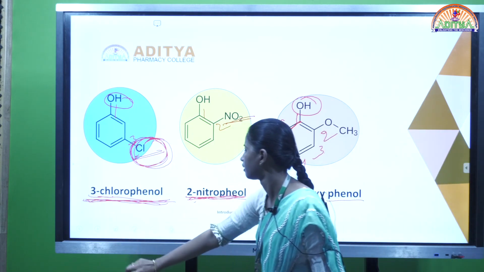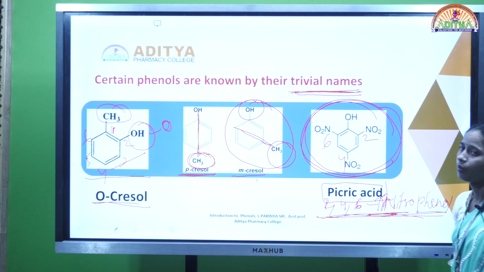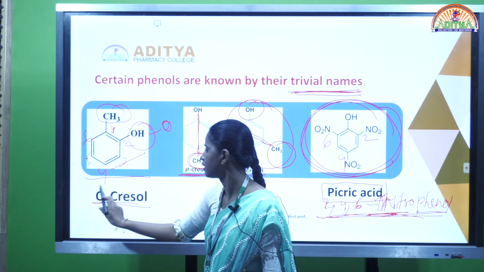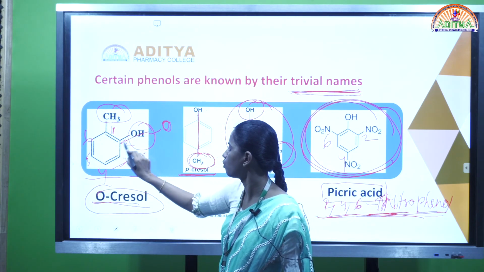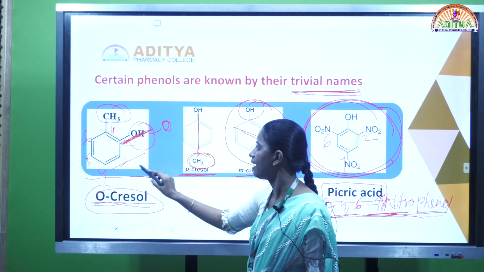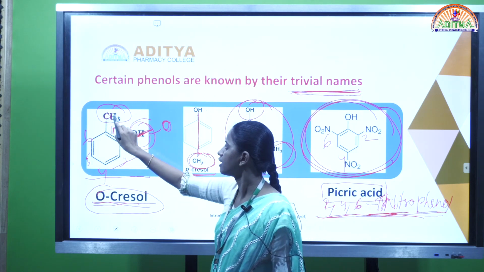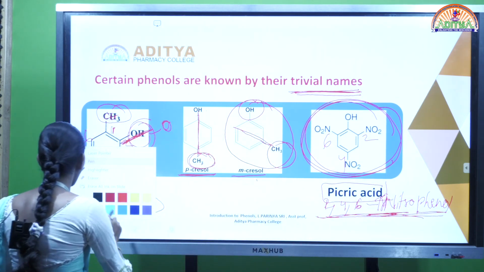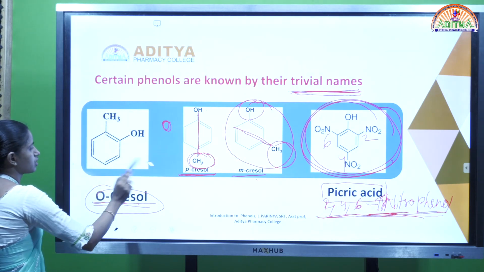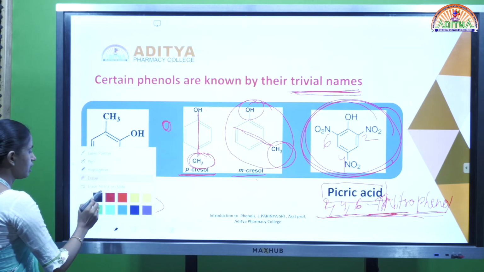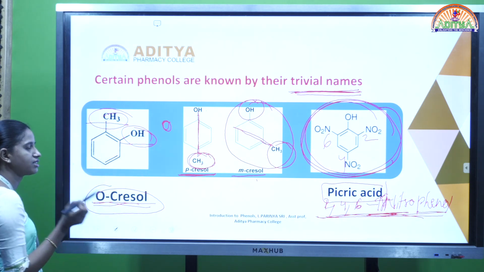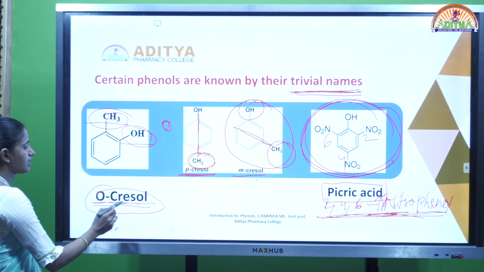Next, coming to the trivial names. The first example is orthocresol, because this is the ortho position. At the ortho position the OH group is attached, so orthocresol. Generally the cresol has a CH3 and an OH. The main groups present in the cresol are the CH3 group and the alcohol OH group, with the CH3 group directly attached to the benzene ring. That is called cresol.